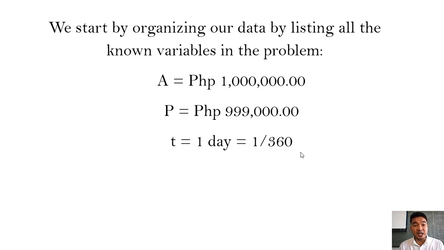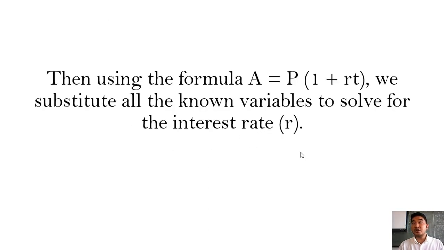And then our T is equal to 1 day, and we know that 1 day is less than 1 year. By applying the banker's rule, T is equal to 1 over 360.